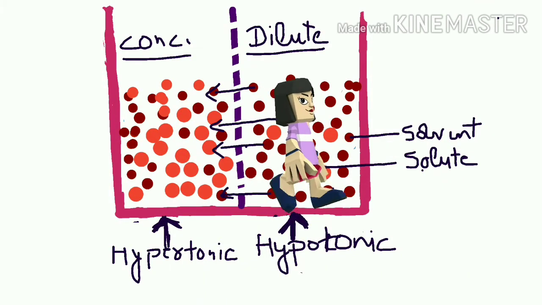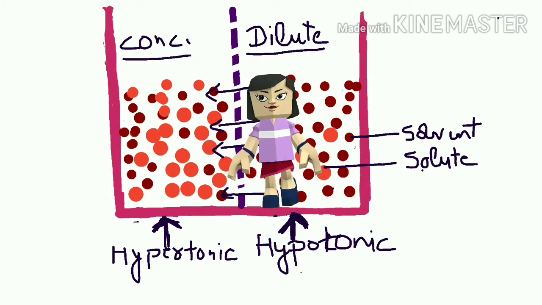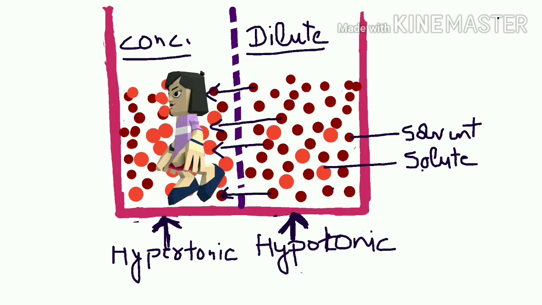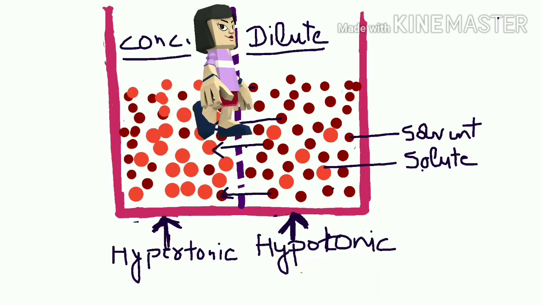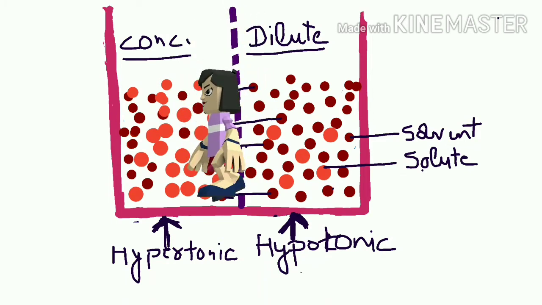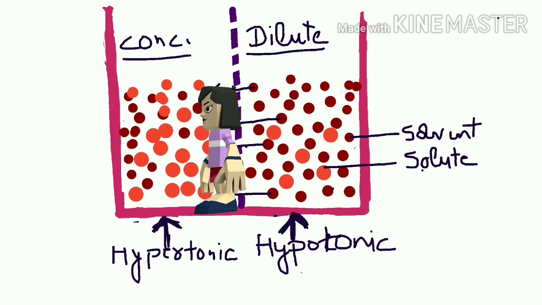This movement of solvent particles from less concentrated to more concentrated, so from dilute to concentrated, this movement of solvent is known as osmosis.